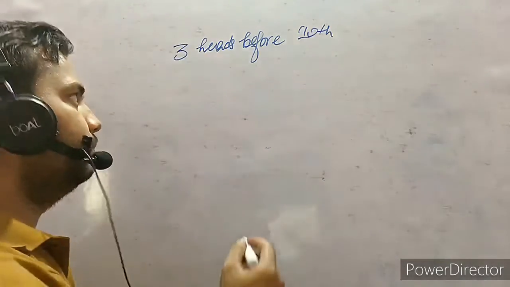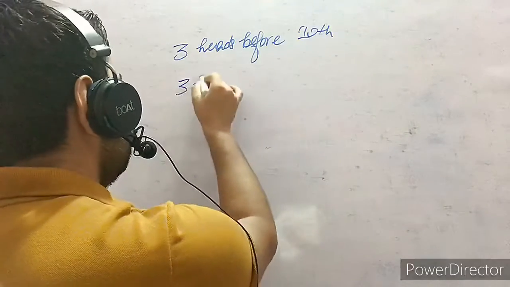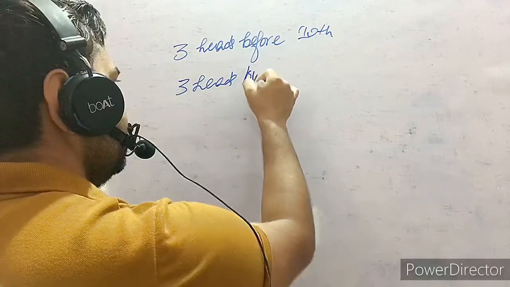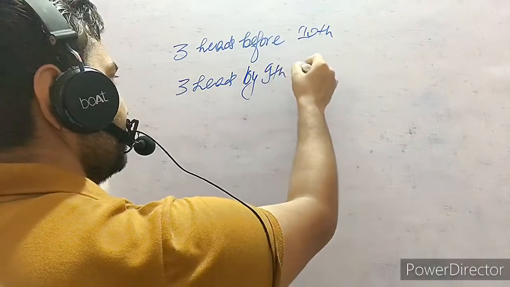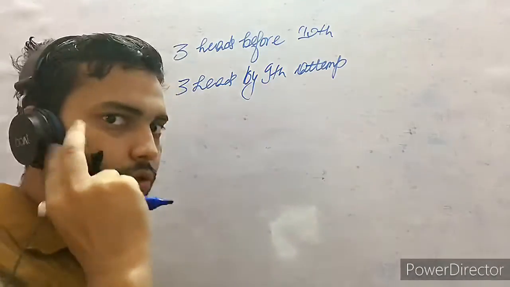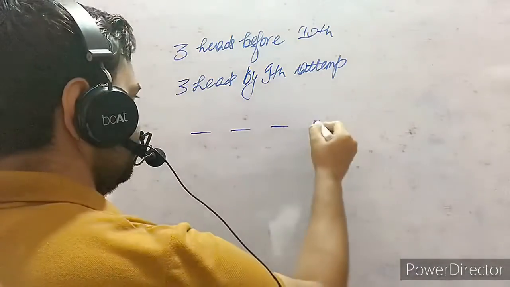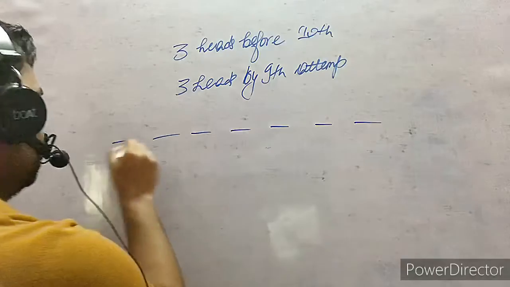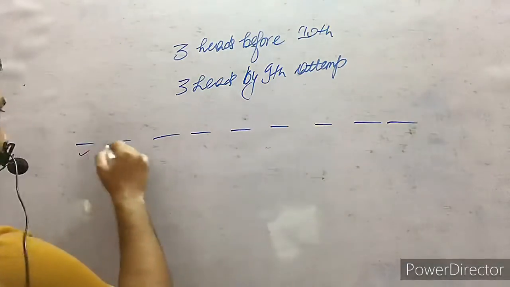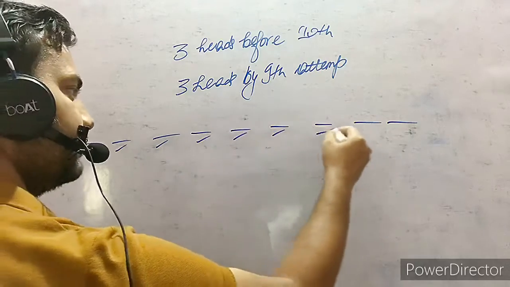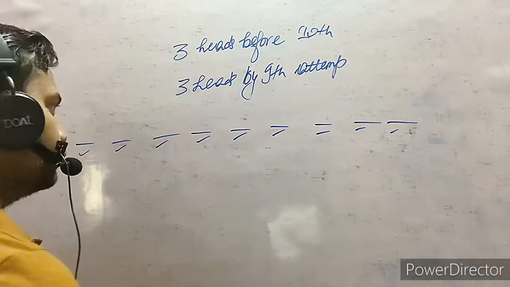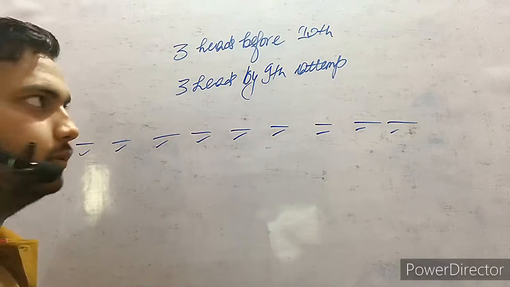So what will be before the 10th attempt? 3 heads by 9th attempt. Okay, so 9 chances will be given to him. One, two, three, four, 5, 6, 7, 8, 9. 9 chances are given to him, and then he has to manage 3 heads.